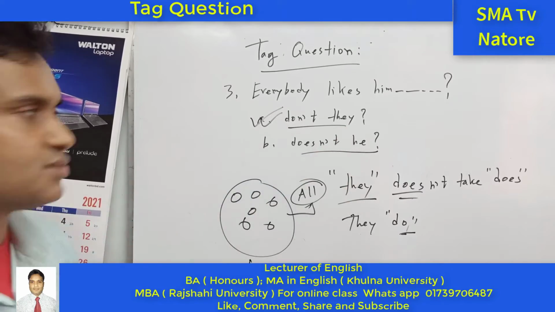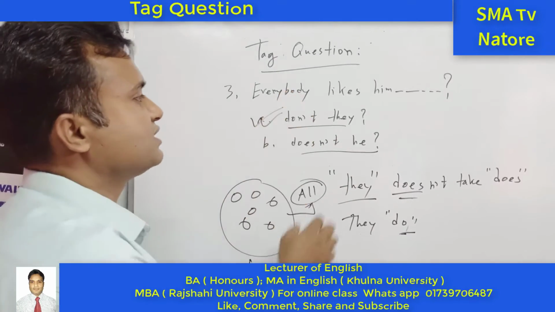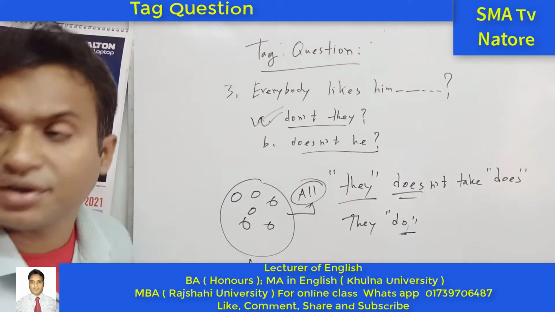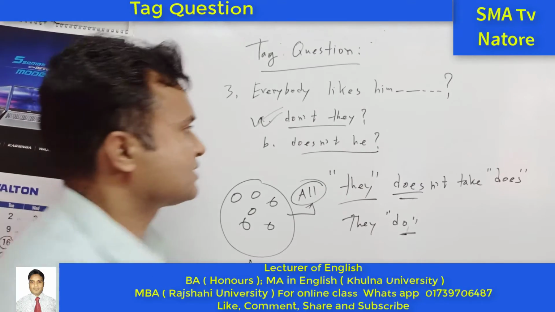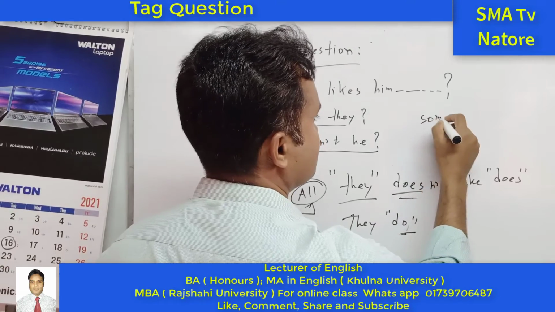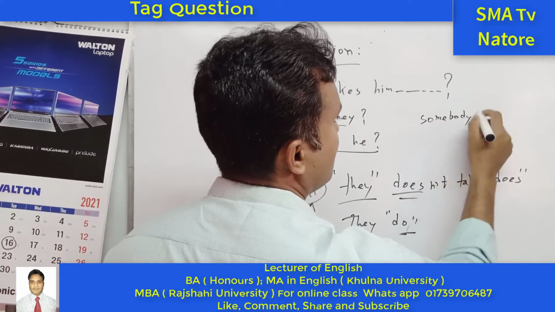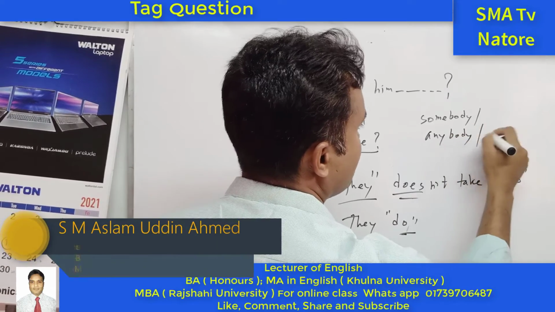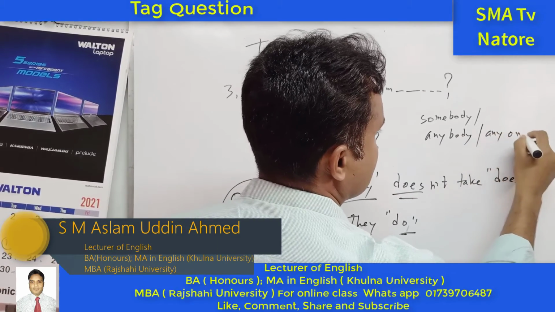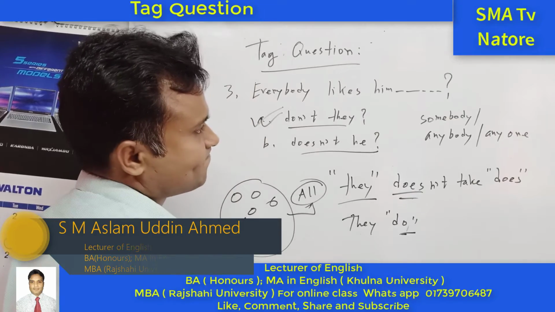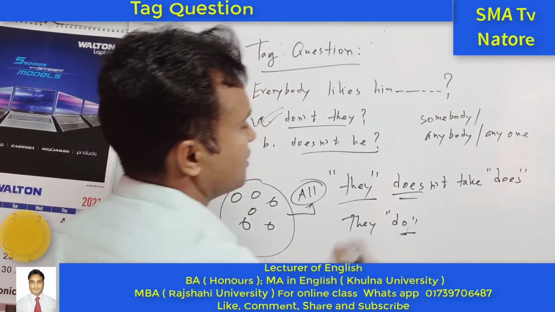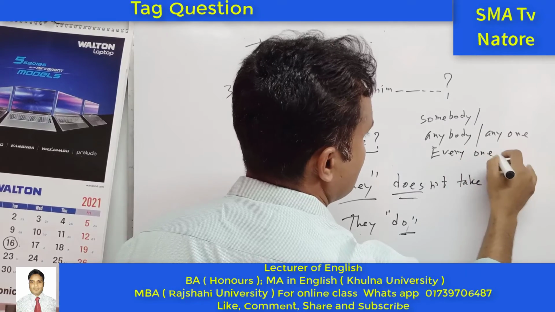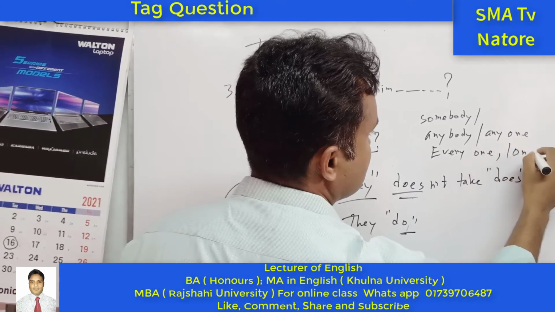So if this kind of pronoun is here, we can use "they". For example, somebody, also the same, somebody, or anybody, or anyone, or everyone, or no one.